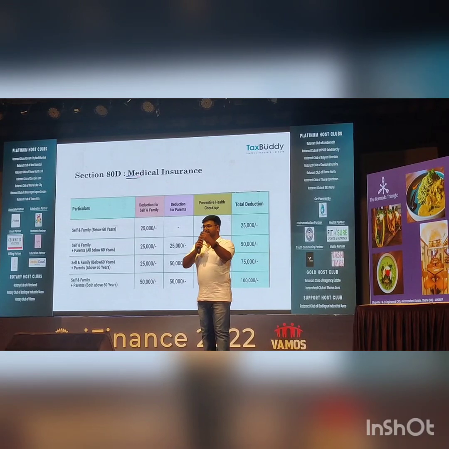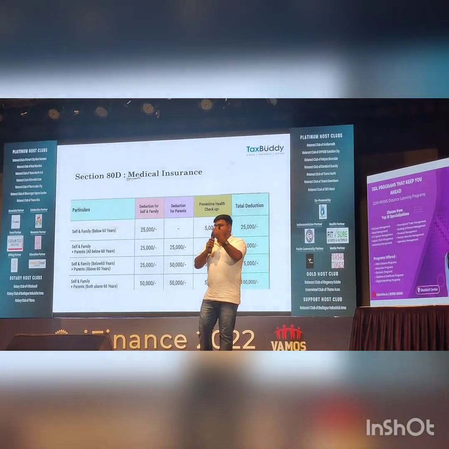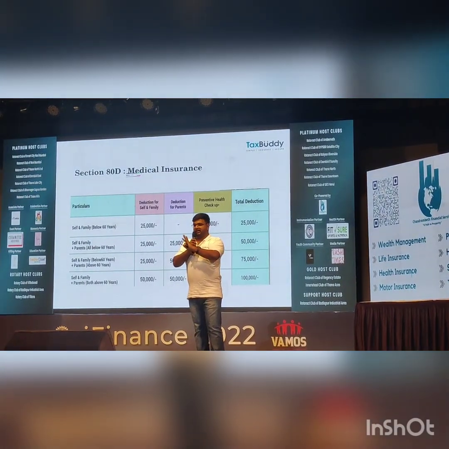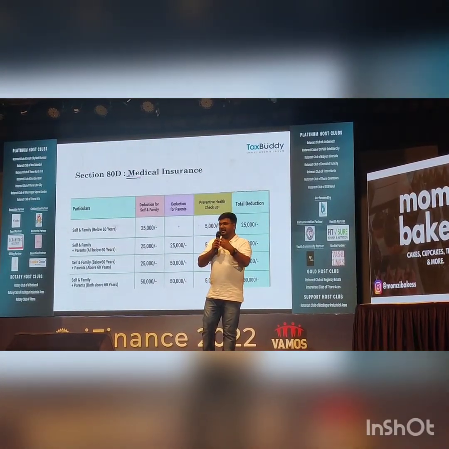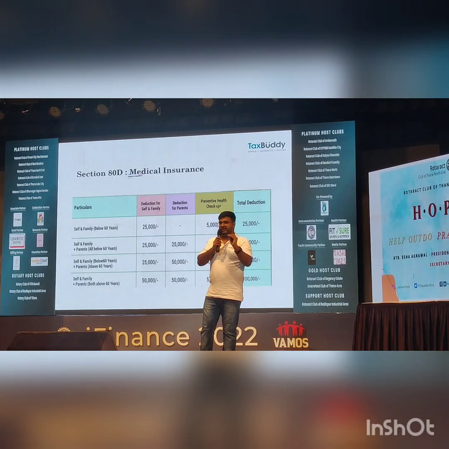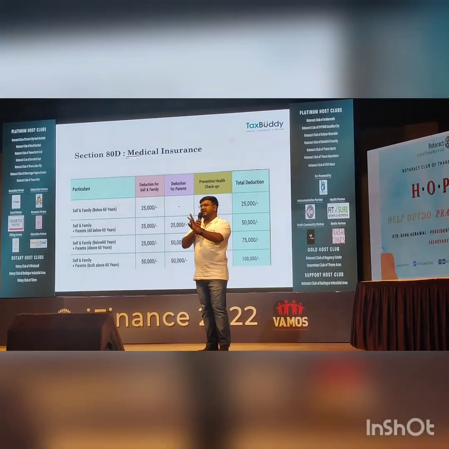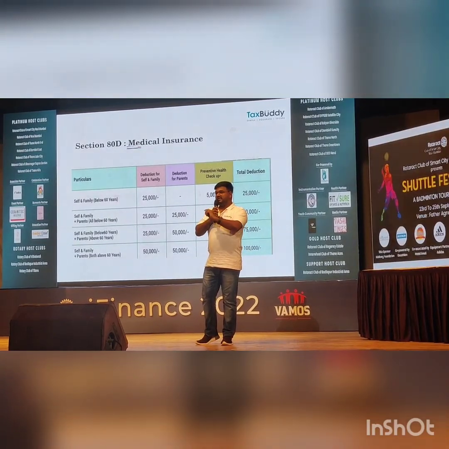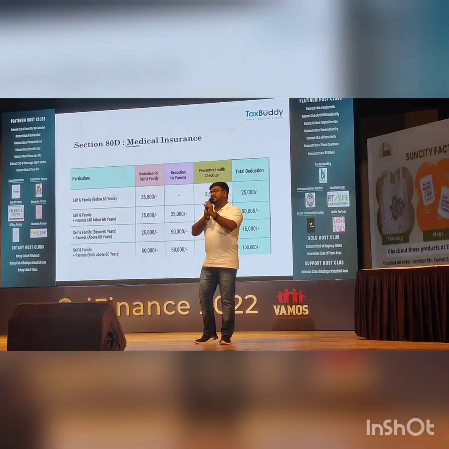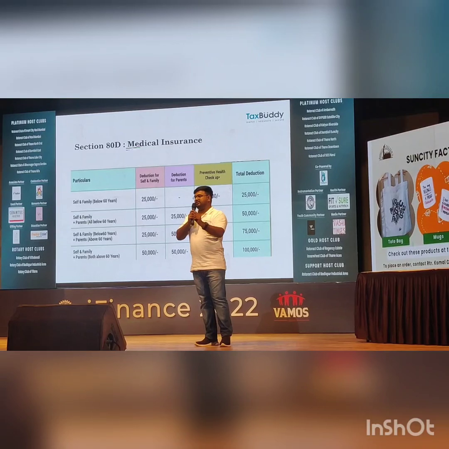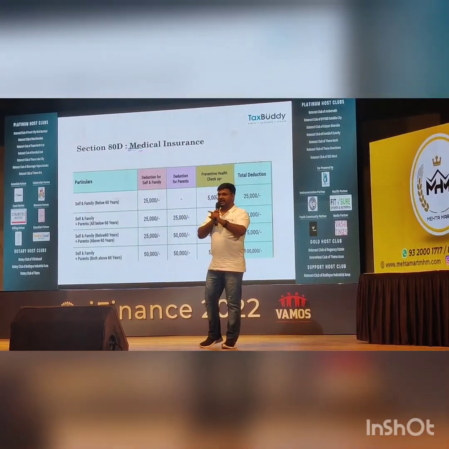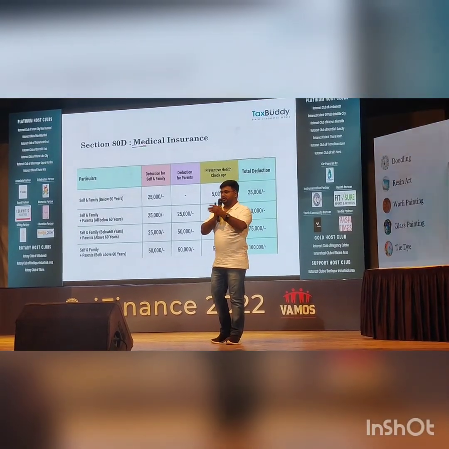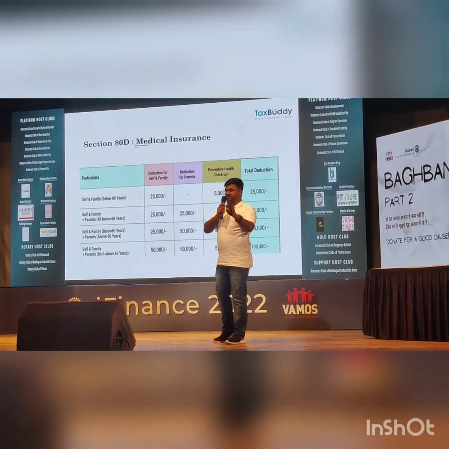And in this part, I must tell you that this is for your parents, like grandparents. If they have not taken any health insurance but have incurred medical expenditure on health, then up to 50,000 they can take benefit under this section. They can deduct from their income up to 50,000. This exception is for senior citizens only. The person has to be above 60 years of age. Then only can they claim, on the basis of actual bills, not on the insurance premium.